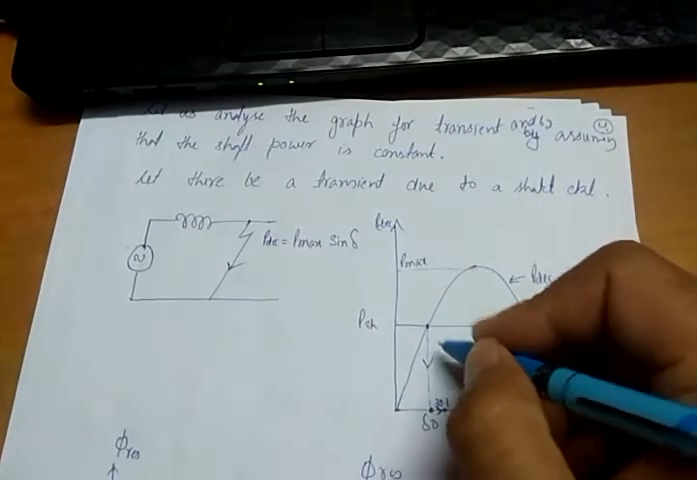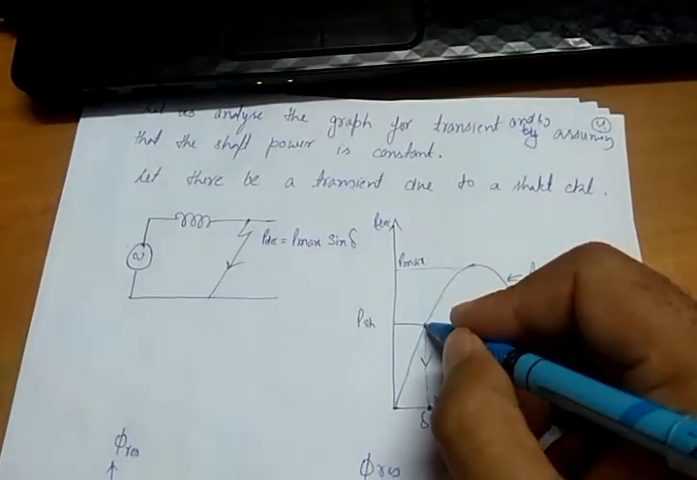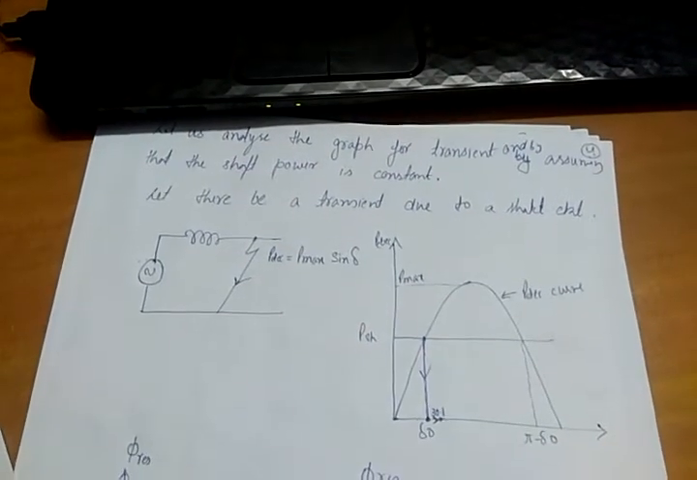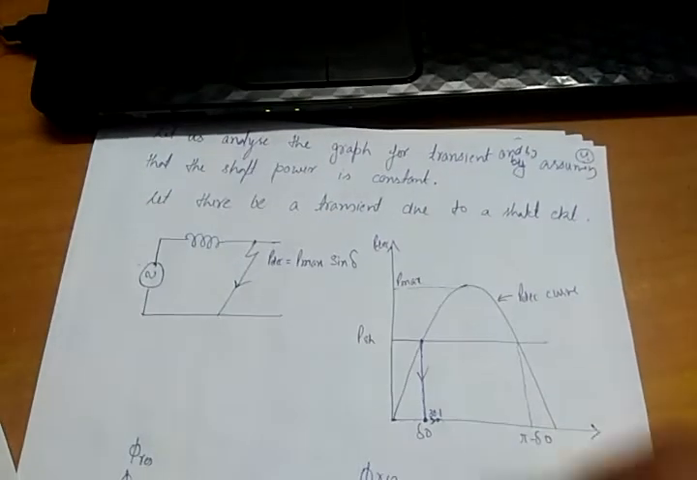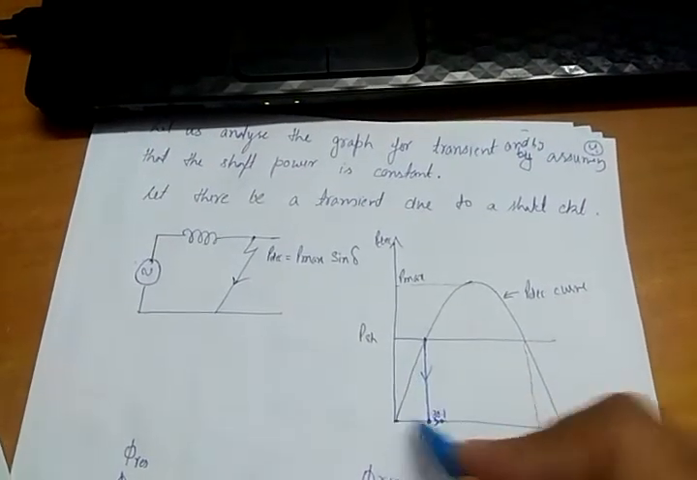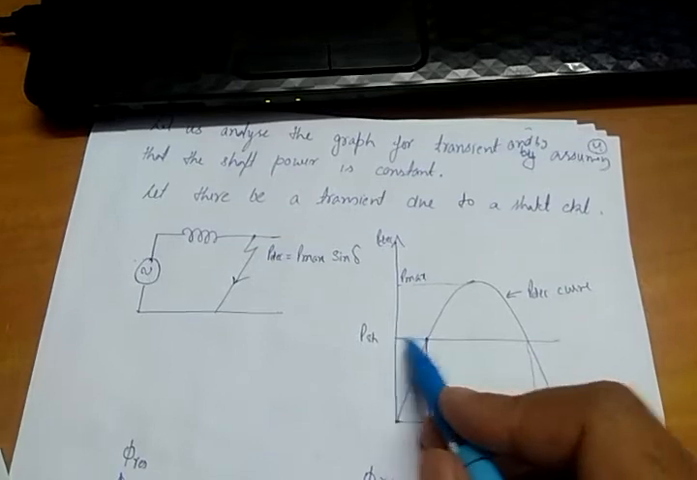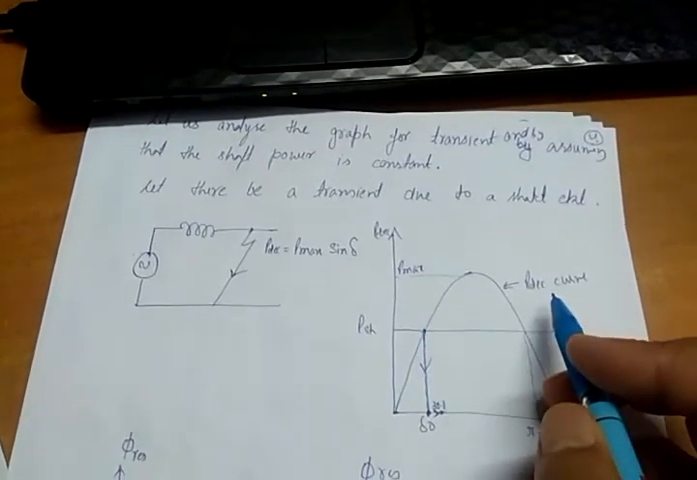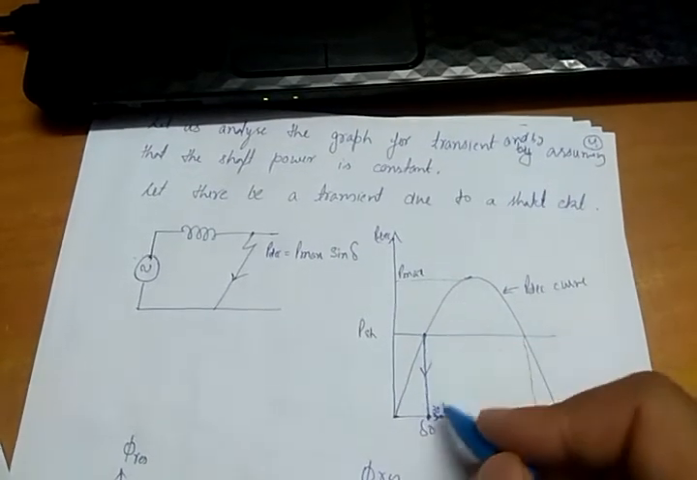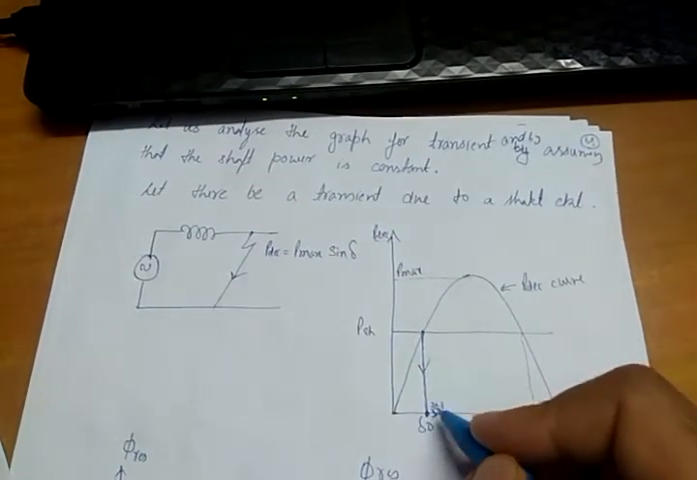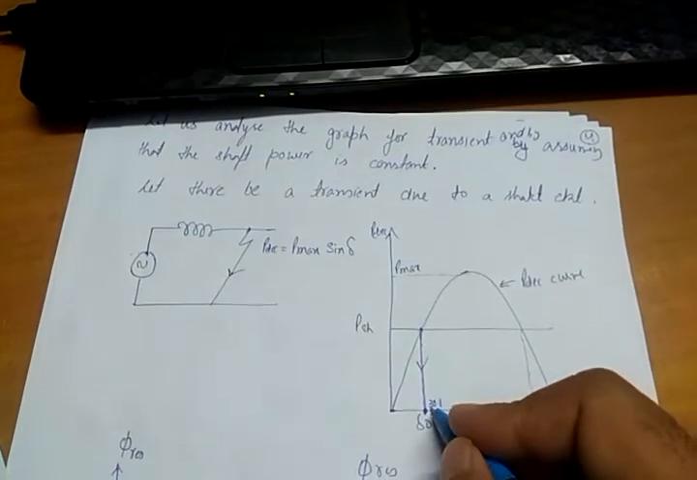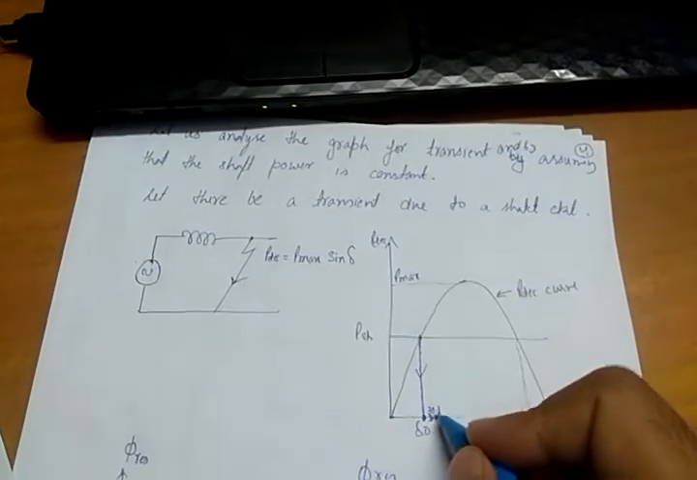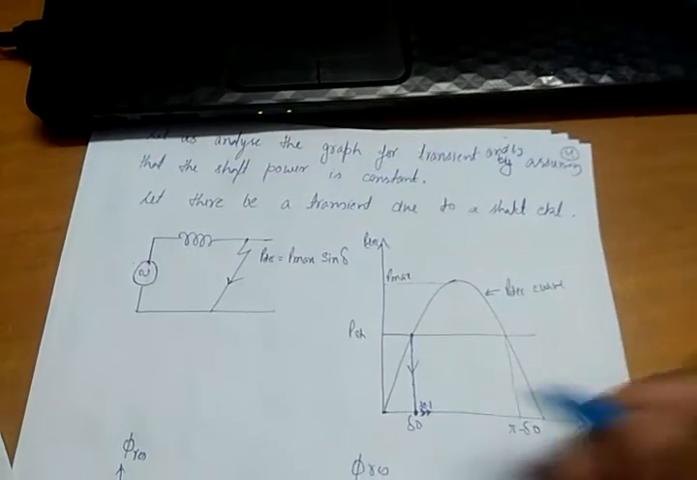So electrical power 0 means this point will shift to this point, where electrical power is 0. At this point shaft power is still there, but electrical power is 0. What will happen? Rotor speed will increase. If rotor speed increases, what will happen to delta? The rotor will move in this direction, so delta will increase.